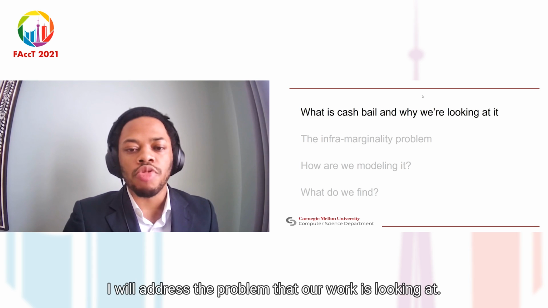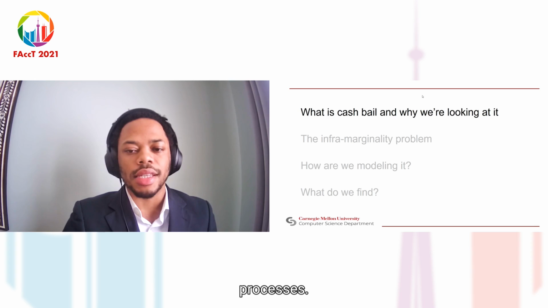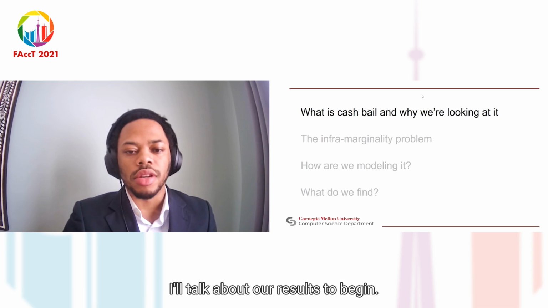Second, I will address the problem that our work is looking at, namely the inframarginality problem that arises when we evaluate outcomes of decision-making processes. Third, I will go into how we are modeling the cash bail decision-making process. And then finally, I'll talk about our results.